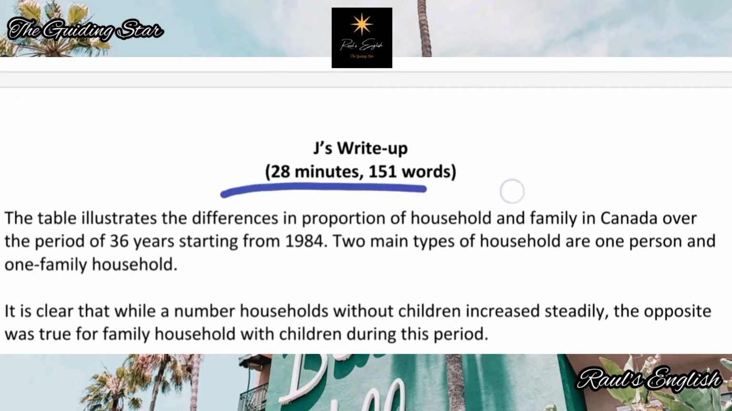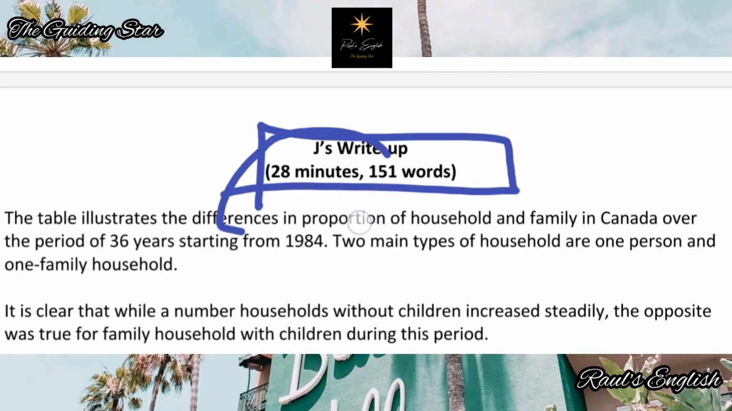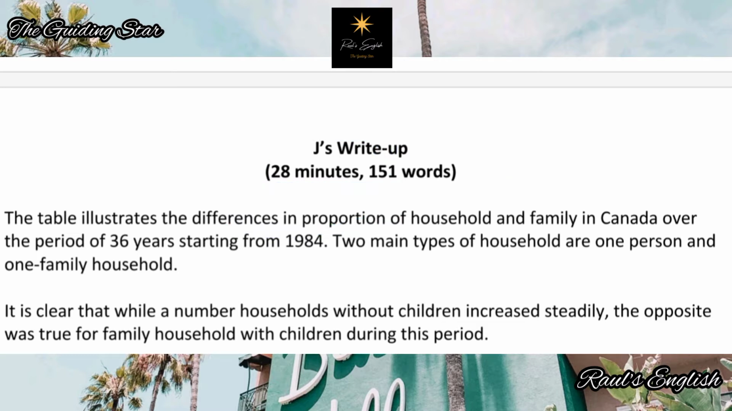It took her 28 minutes, 151 words. Okay, words are okay, but you have to improve your timing. How to improve timing? Practice, practice, practice.